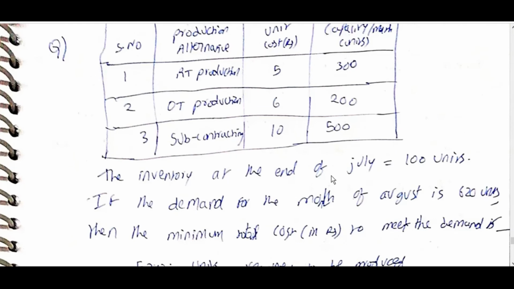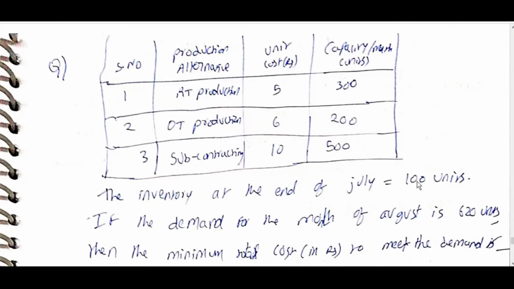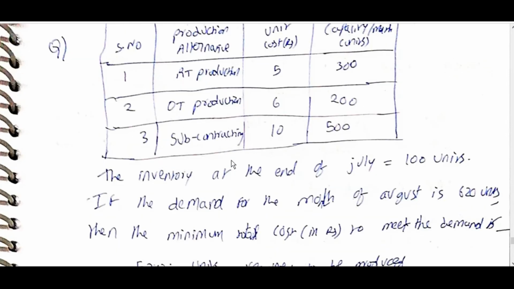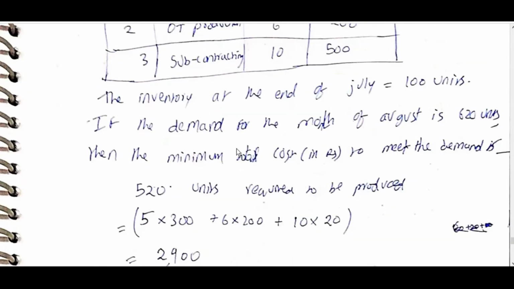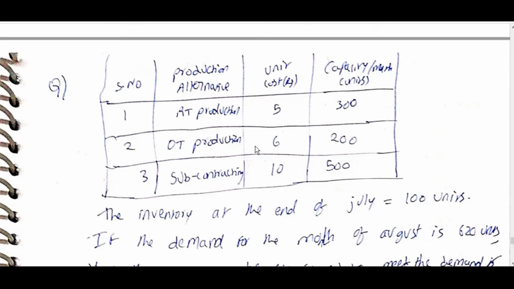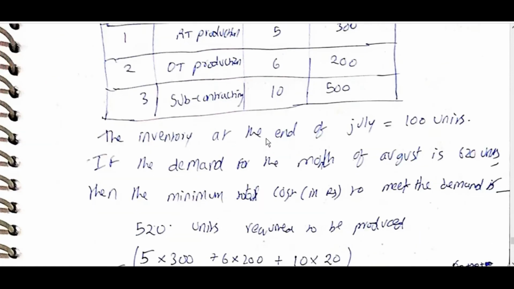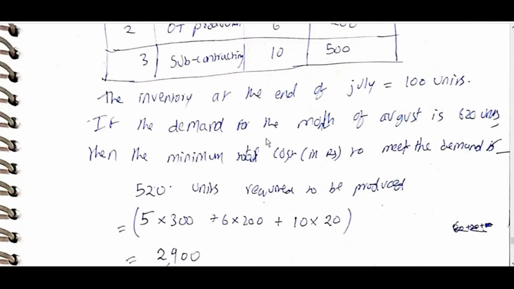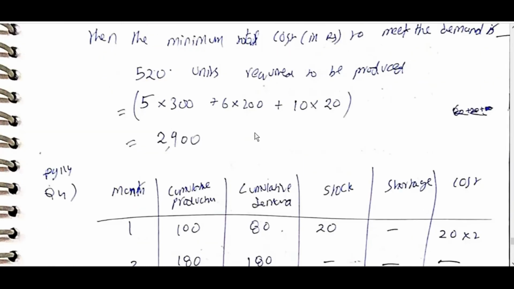The inventory at the end of July is equal to 100 units. RT production, OT production, subcontracting. The minimum total cost to meet the demand is 520 units to be produced. Then 5 into 300 plus 6 into 200 plus 10 into 20, 2900.